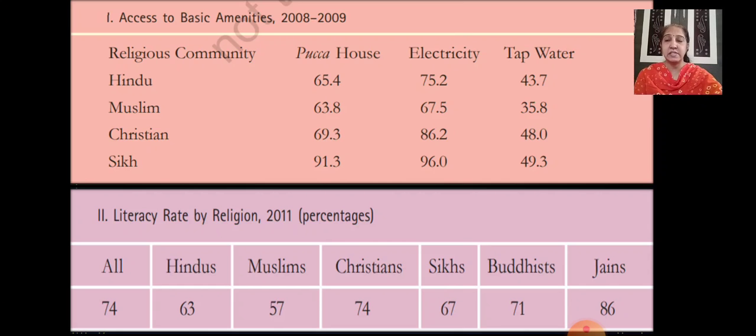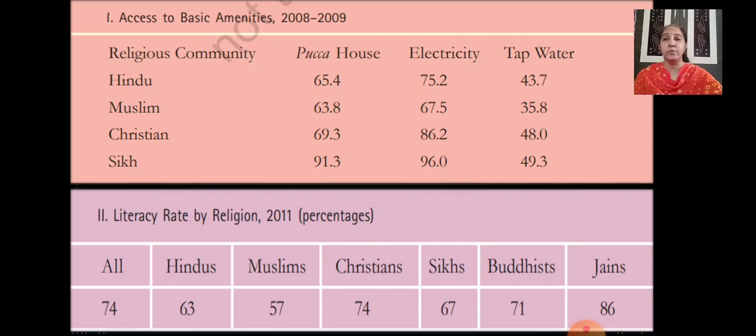If you see this table, the religious communities are given in the first column: Hindu, Muslim, Christian and Sikh. Then the percentages of pakka houses in each community, electricity that has been provided to them, and the tap water facility given to that particular community. The percentages have been given to you here. So just go through that.